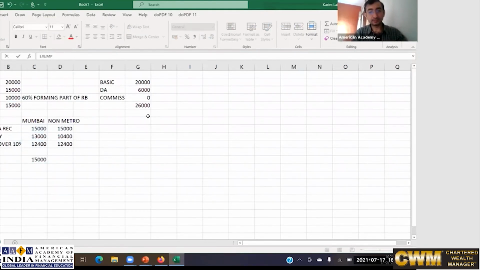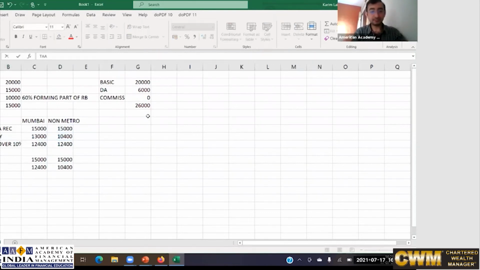And what is exempt? Exempt will be the least. Out of these three, what is the least? In case of metro, 12,400 is the least. In case of non-metro, 10,400 is the least.